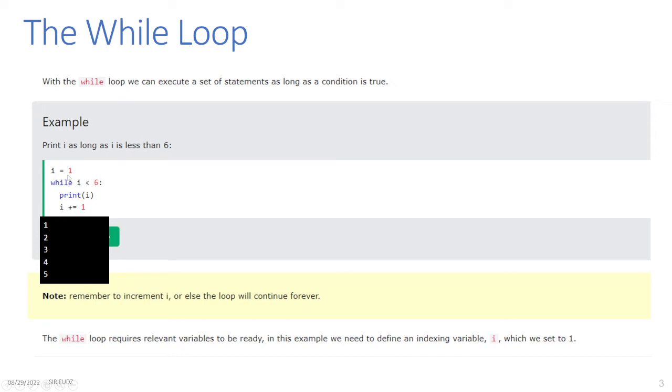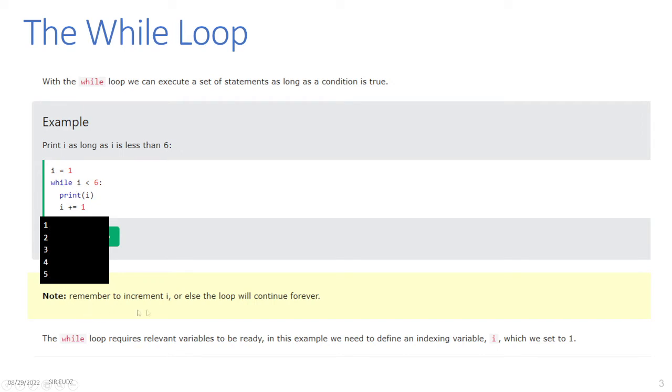So this will print, so initially i is 1, lesser than 6, yes, so print i, it will print 1, add 1 to i becomes 2, 2 is lesser than 6, again true, print i, so it will print 2, add 1 to i becomes 3, 3 is lesser than 6, yes, print i, it will print 3, add 1 to i, and so on and so forth. So in this case, it will print the numbers 1, 2, 3, 4, 5.